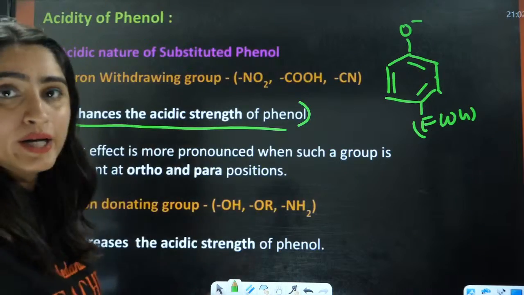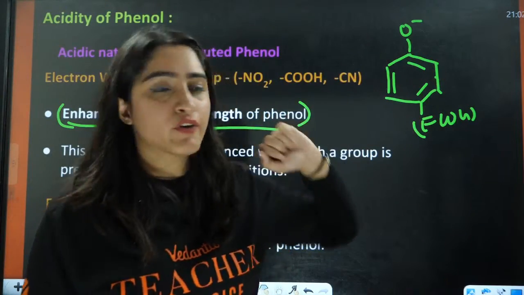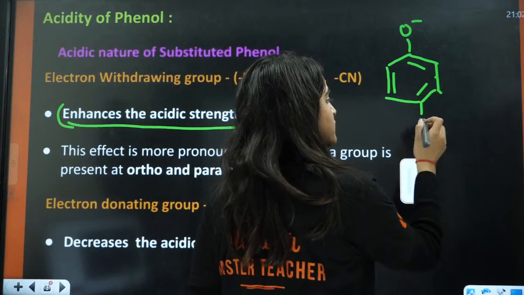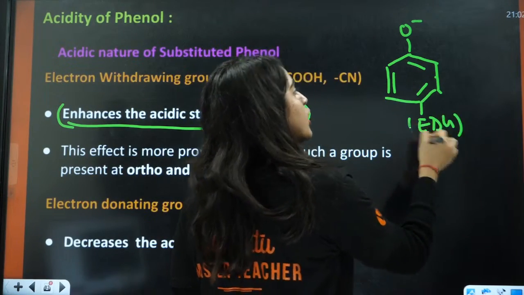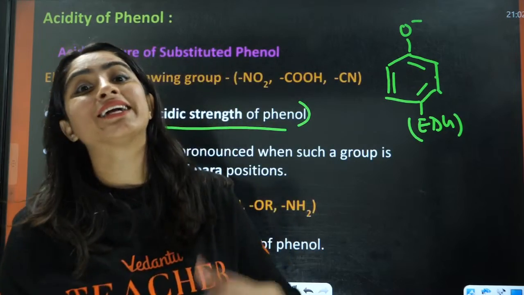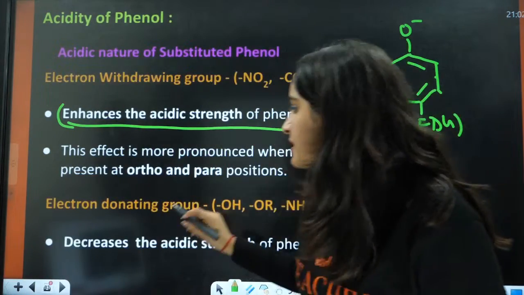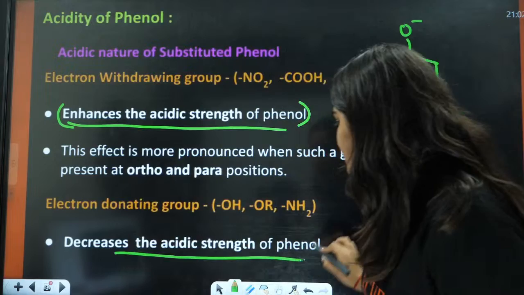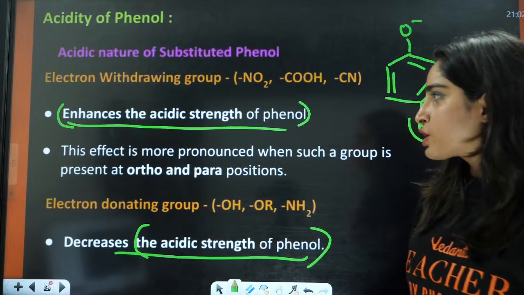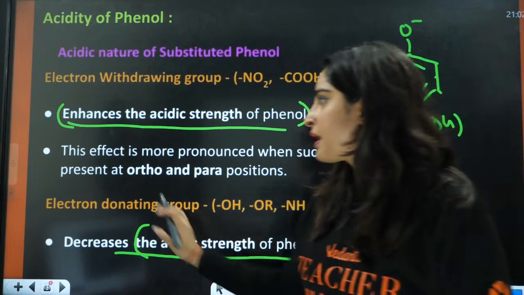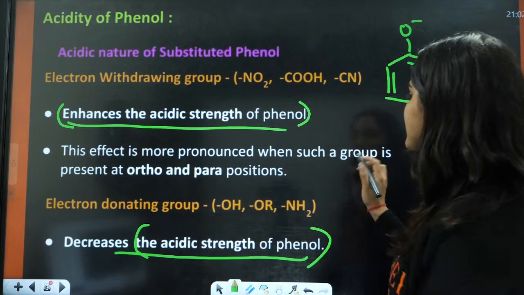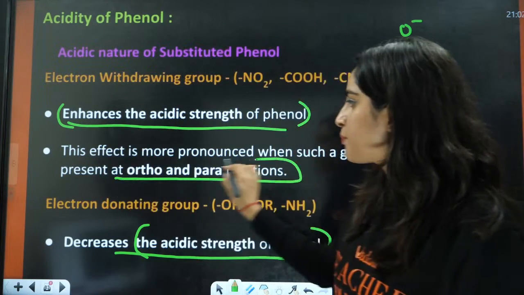Right? So with an electron donating group, something is already negative and you are actually providing the electron. You are making it destabilized, right? So it decreases the stability and decreases the acidic strength of phenol. Okay, everybody? Yes. This effect is more pronounced when such a group is present at ortho and para position.